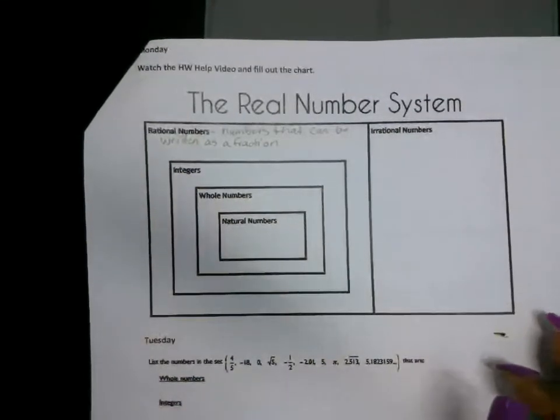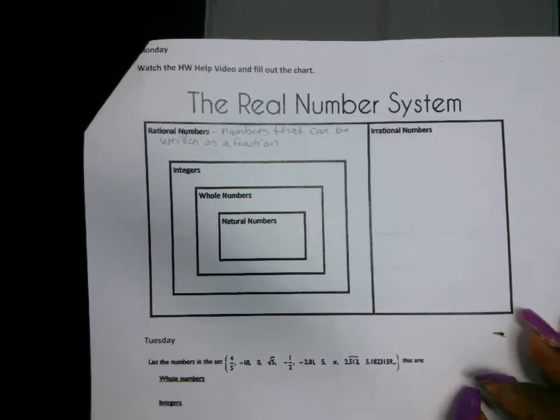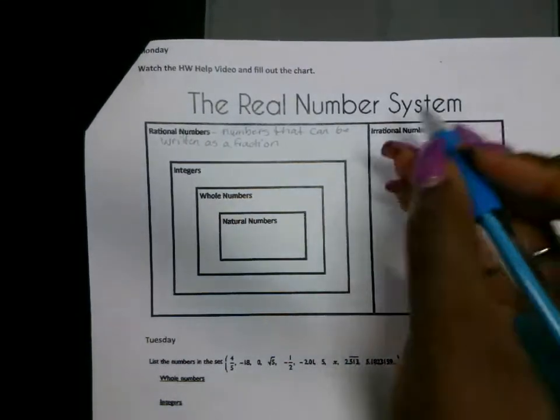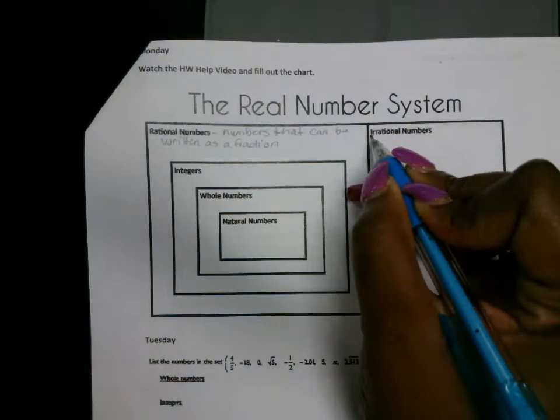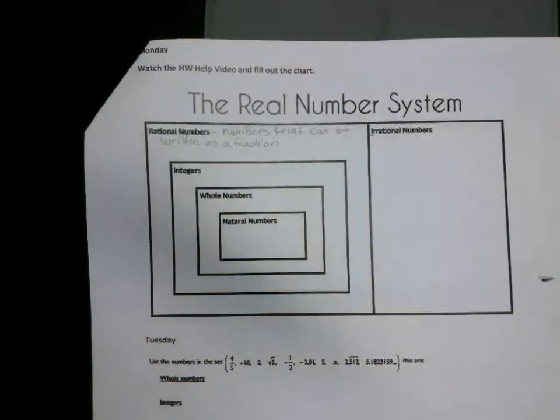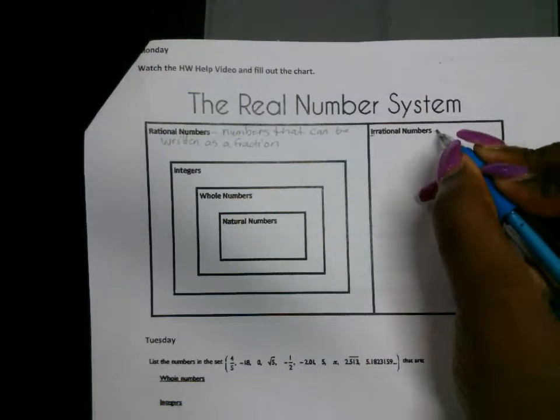And remember, at any given time, you can pause and write and all of that stuff. That's the beauty about having a video, right? Irrational numbers, ir is the prefix that means not, are numbers that cannot be written as a fraction.